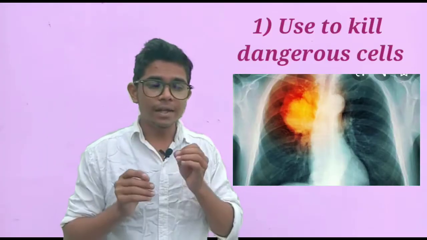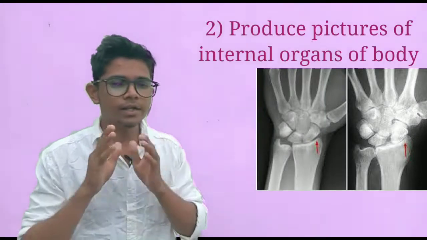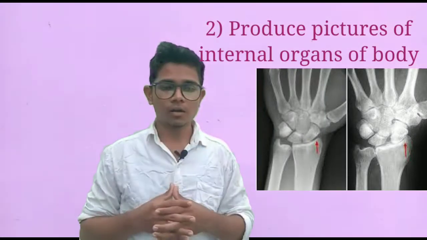Then what are the uses of X-rays? Mainly, X-rays are used to kill the dangerous cells in a tumor in the body. This helps in detecting and killing the dangerous cells present in our body. Then they are used to produce pictures of the internal organs of the body.